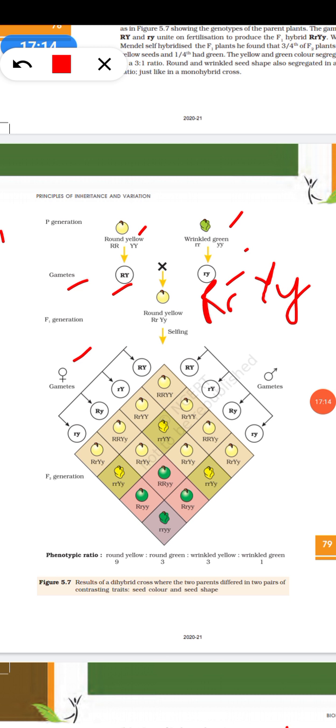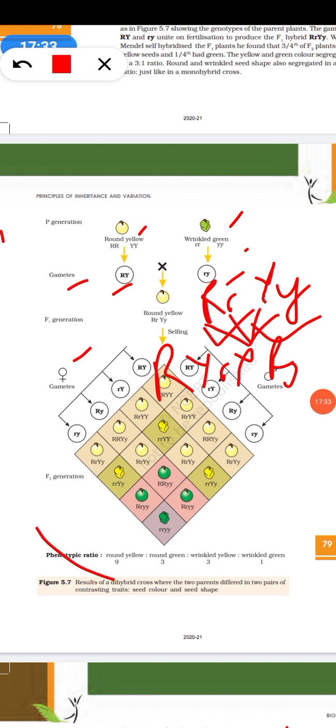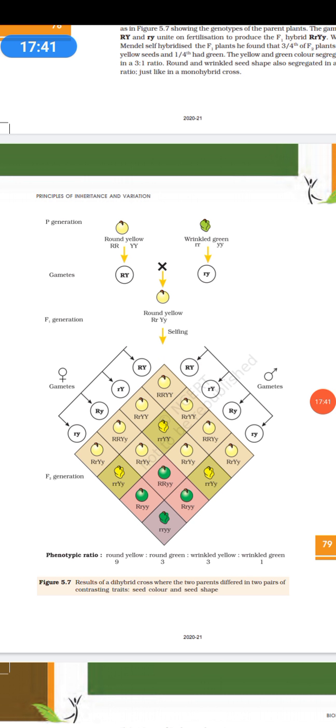So when we go ahead and make the Punnett square, we write all the gametes which will be formed out of this. I can have RY, I can have small r capital Y, I can have capital R small y, I can have small r small y. So you saw I get 4 gametes. I take them, cross them among each other and fill the Punnett square.